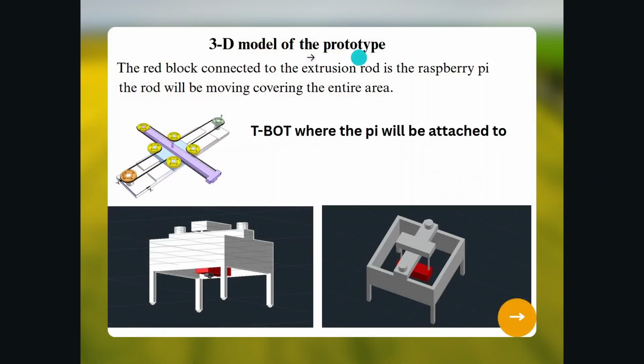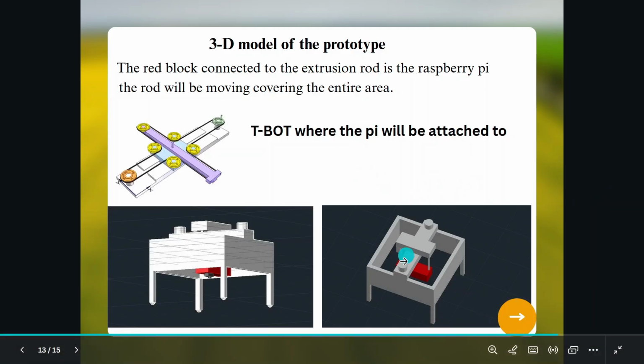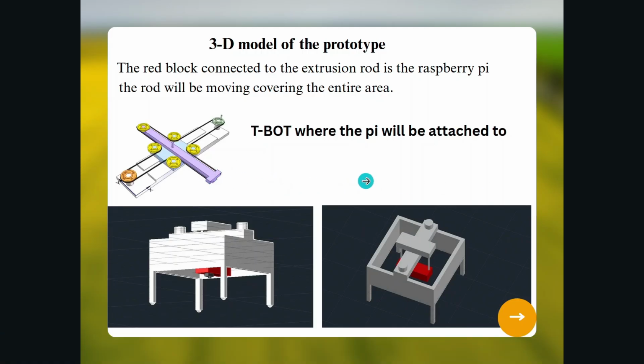In this 3D model of the prototype, the red blocks represent the Raspberry Pi Zero 2W, which is connected to a T-board engineered for suitable motion across the gantry, so the system can capture consistent images and spray herbicides with accuracy. The Pi will be connected in the middle of the T-board, and the T-board will be flipped over, as you can see in the 3D model, facing downwards. Now I will show you a quick demo of the prototype that we are working on.